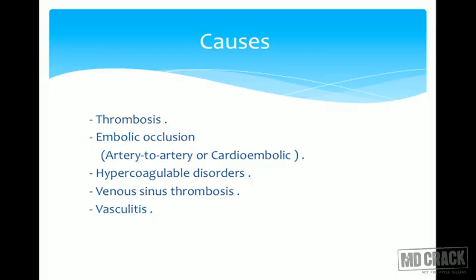Causes include thrombosis and embolic occlusion. The thrombus is not formed in the specific artery. That thrombus is formed in areas like the heart or arteries like the carotid. So artery to artery embolization or cardioembolization. Patients with hypercoagulable disorder may develop stroke, and so may those with venous sinus thrombosis and vasculitis.